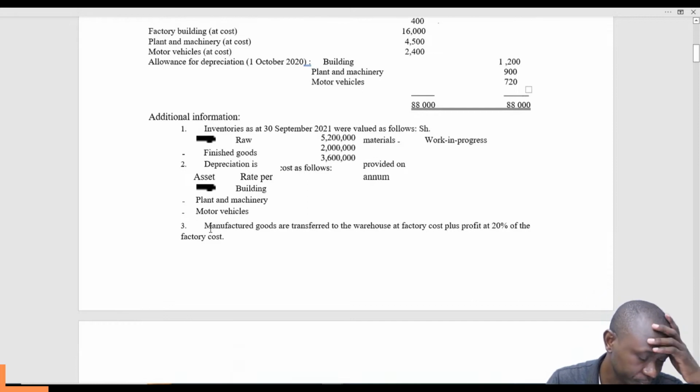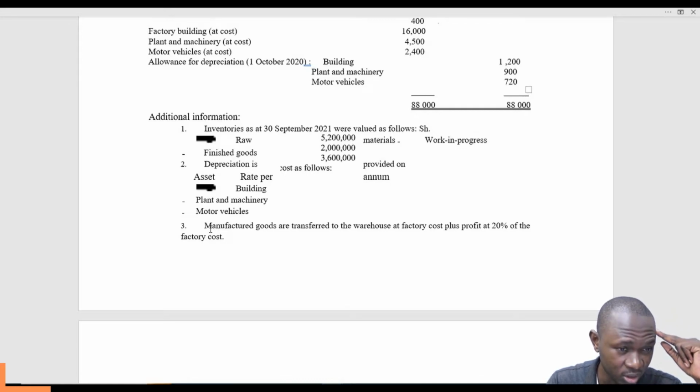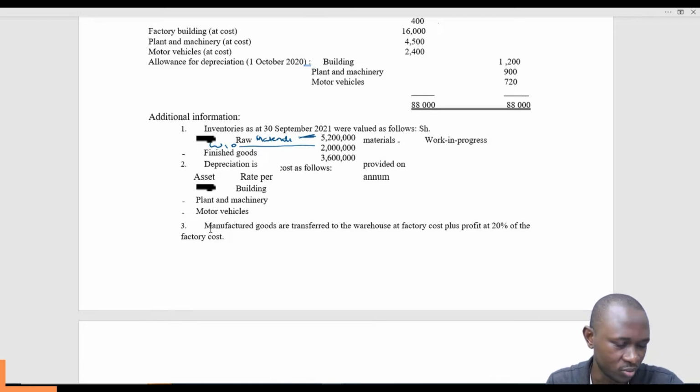Additional information. Inventories as of 30th September 2021 are valued as follows. Raw materials is 5,200. Then you have work in progress. This is 5,200 because we have restricted zeros. So work in progress is 2 million, and then finished goods is 3.6 million.